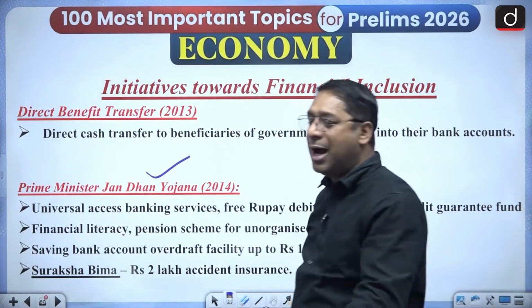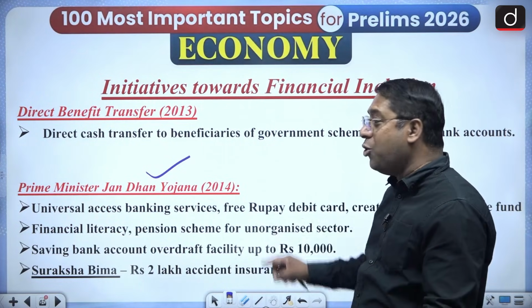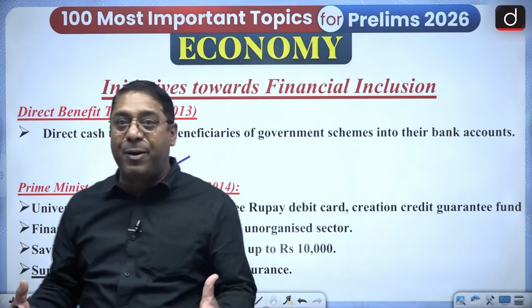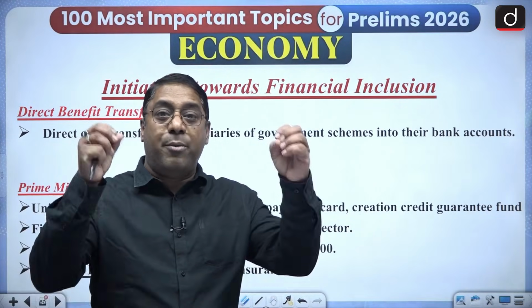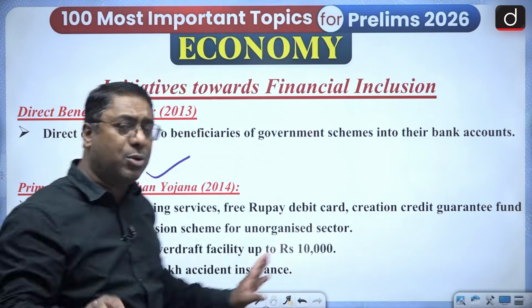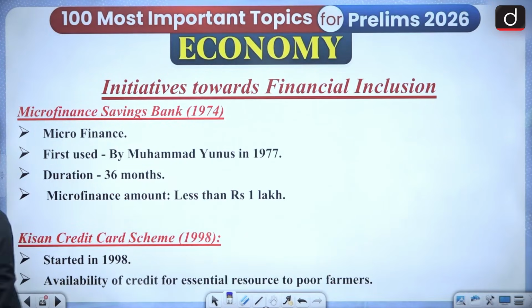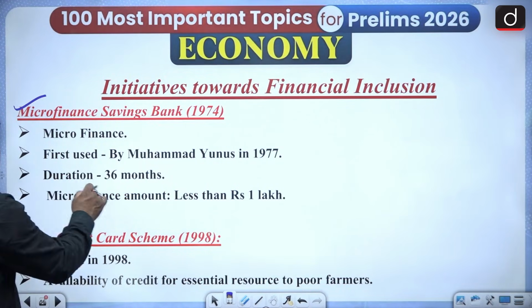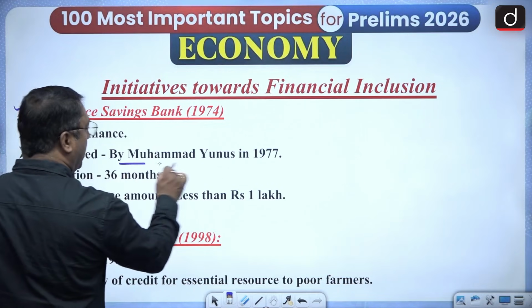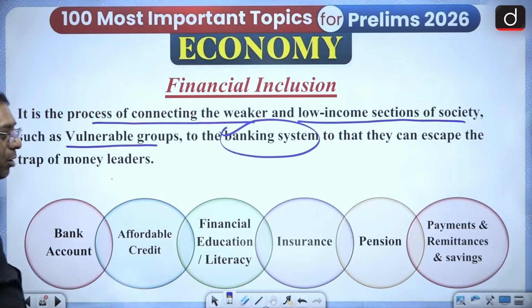Then this Jan Dhan Yojana, this is what I was talking about. See how many of you got it right. PM Jan Dhan Yojana, financial inclusion. Earlier people were not able to open their accounts. Now the Prime Minister said, okay, you have 0 rupees, don't worry, you can open an account. So everyone now has an account. That is what Jan Dhan Yojana is. Then microfinance, which was first used by Muhammad Yunus in 1976. And the Kisan Credit Card Scheme, that is also something we have to talk about.